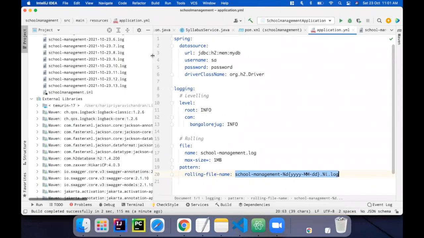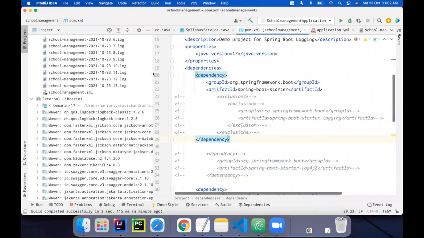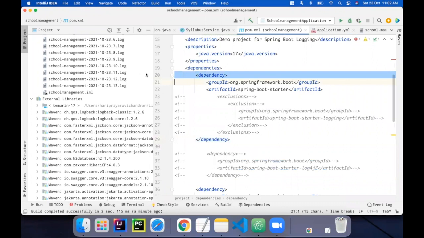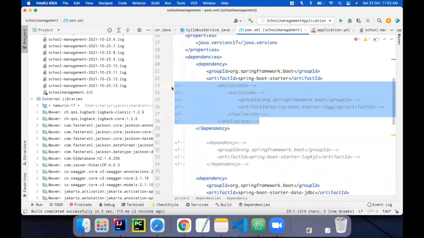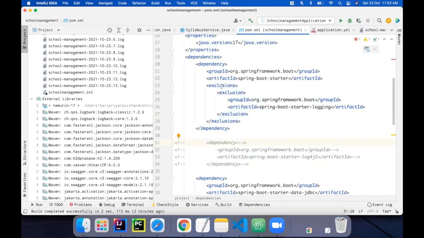Okay. So now I have already told that I'm using the basic Spring Boot's SLF4J and logback here. So what I'm going to do is unplug this logback engine, and I'm going to plug in log4j2. So here in pom.xml, there are certain dependencies like exclusions, which I have commented earlier.